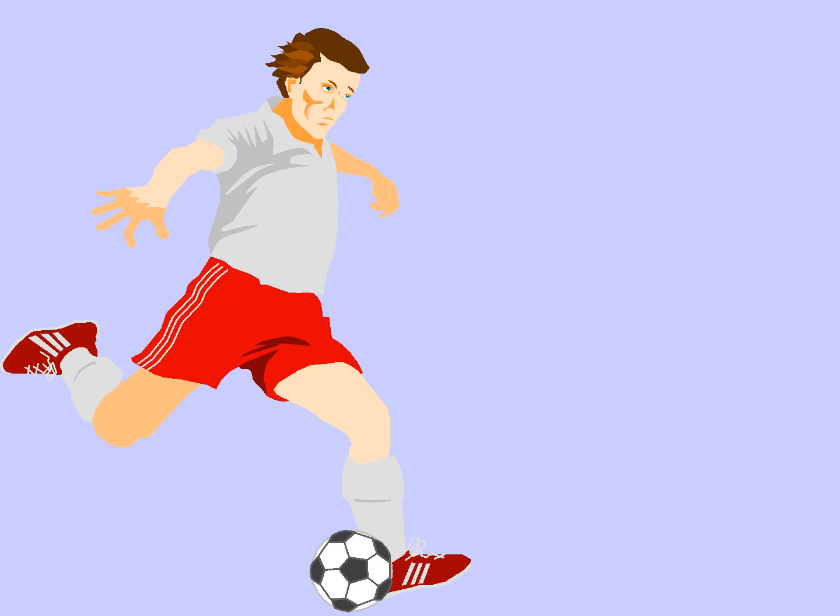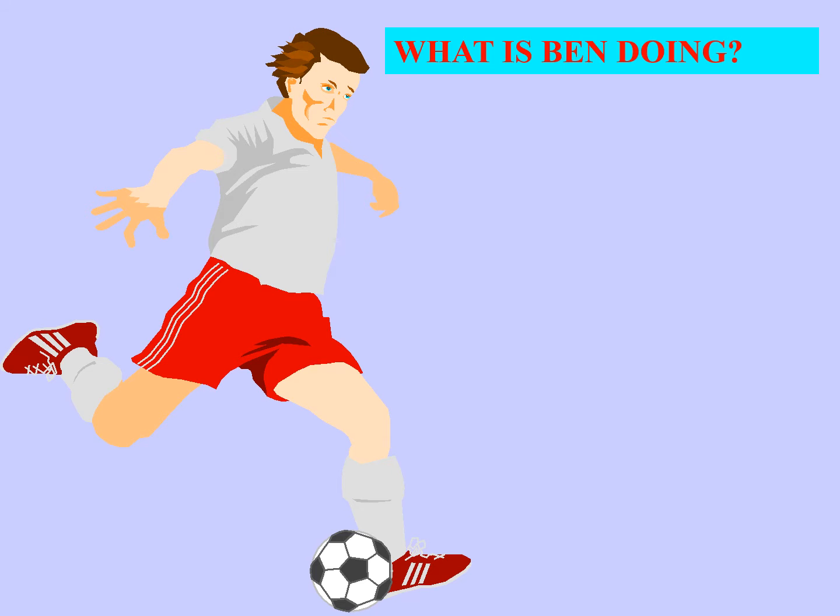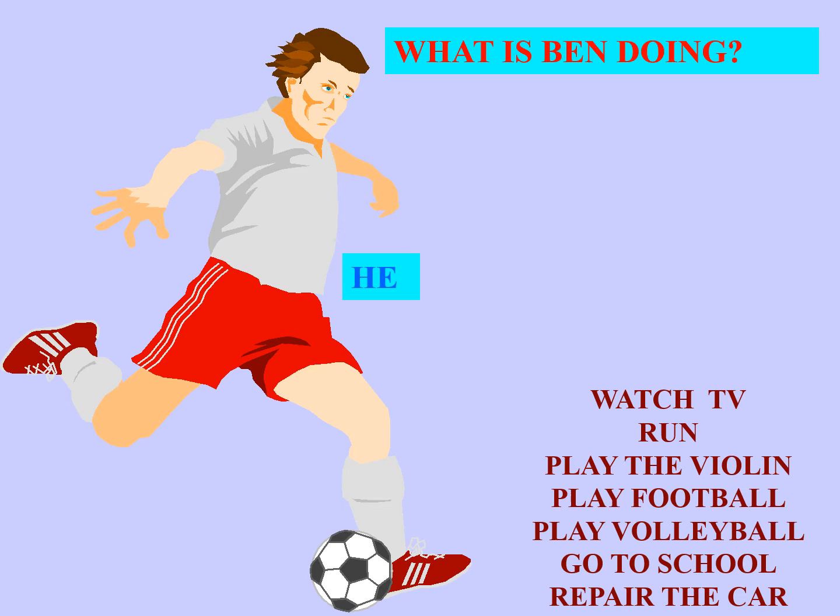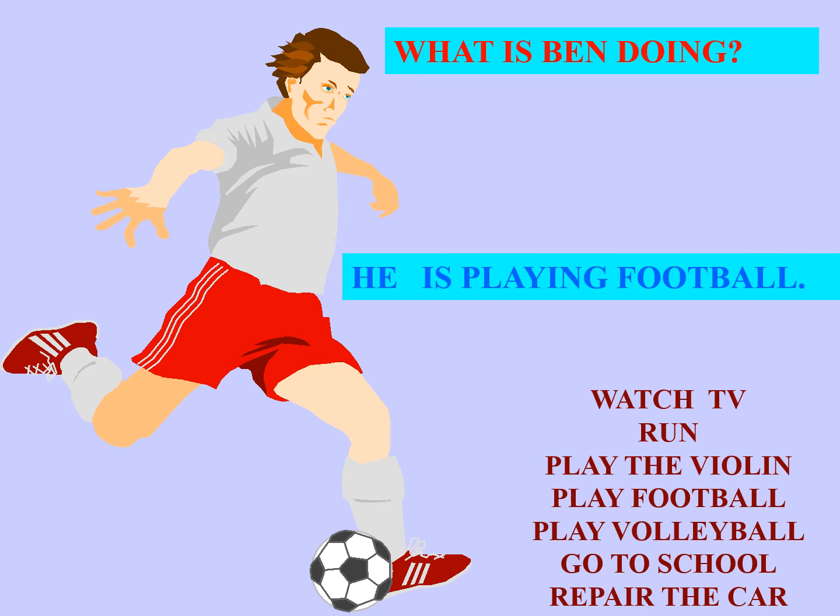So look at this picture. We have someone here, and as you can see, he is doing something, and the question is, what is Ben doing? So this is his name, Ben. And as you can see here, we have different activities: watch TV, run, play the violin. We're going to choose one, which is, as you can see, he is playing football. And here we have the verb to be in simple present, and then we have the verb to play plus ing. So we say he is playing football.